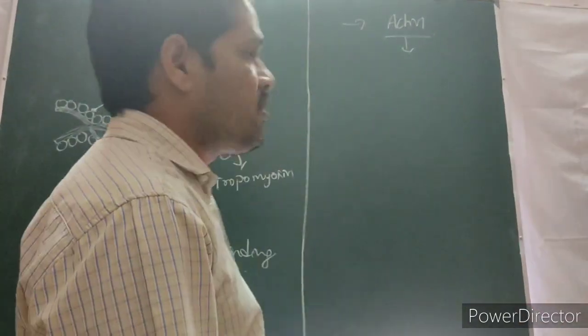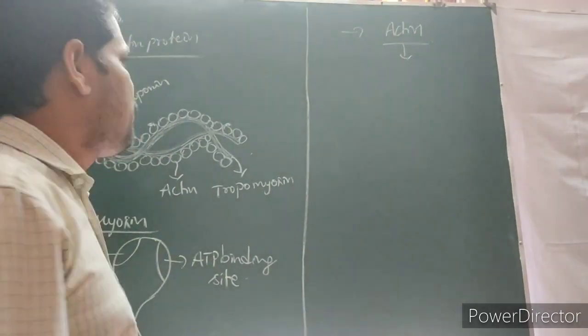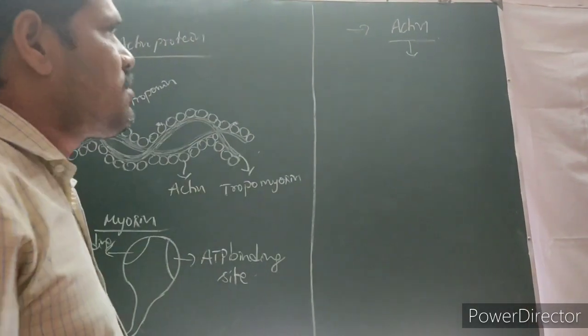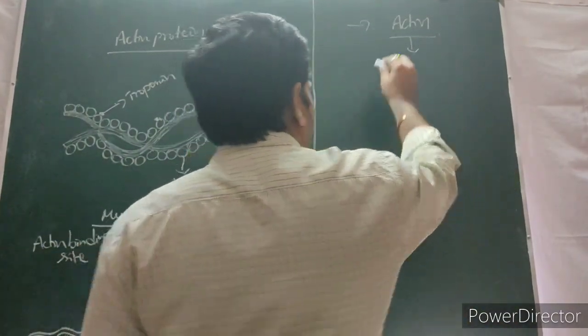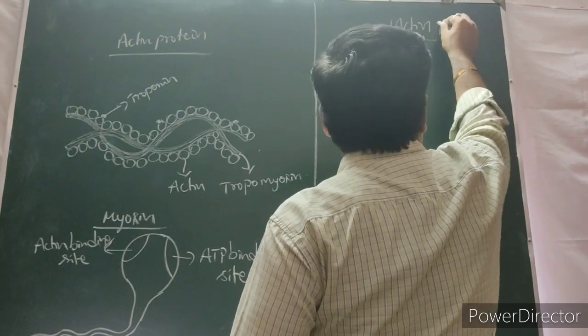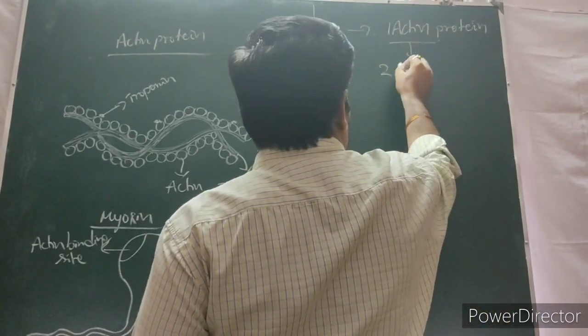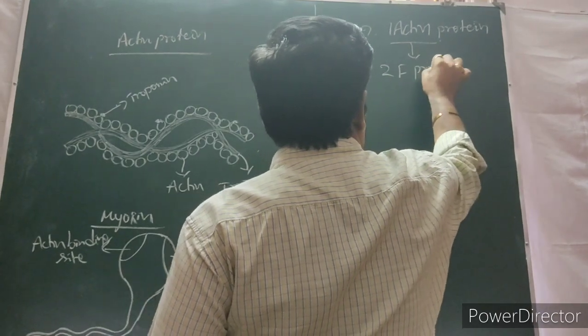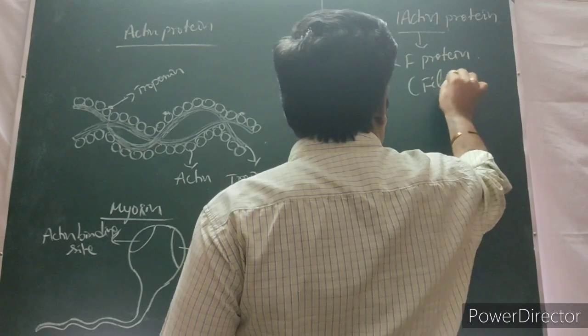In this session, we are going to discuss the detailed structure of proteins. Under this, first one, actin. So actin protein, how is it formed? One actin protein is formed by two F proteins. What is the meaning of F? It means filamentous proteins.